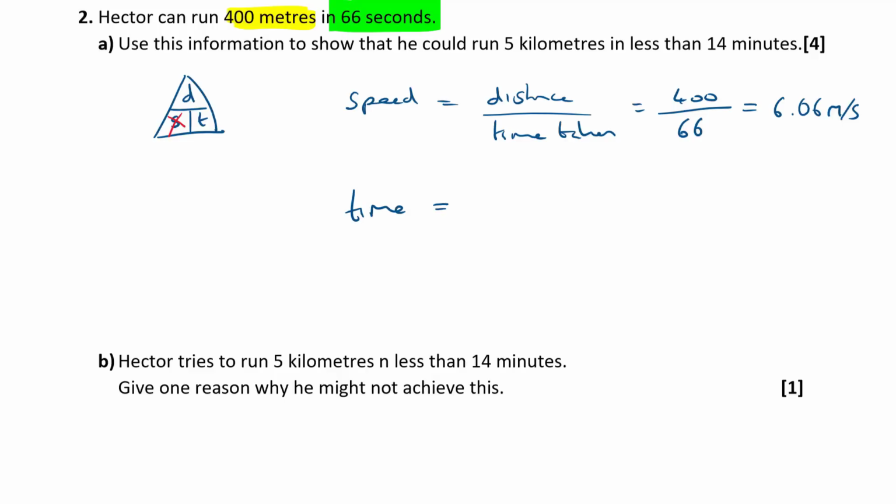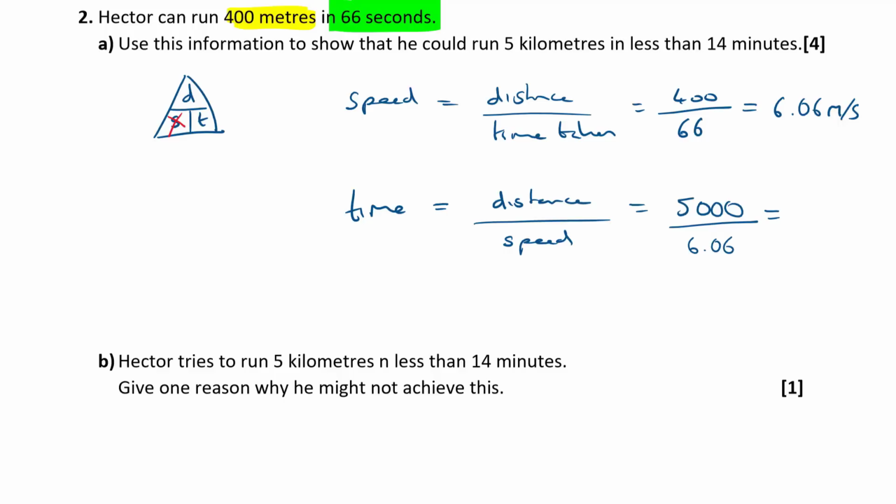So time is equal to distance travelled over average speed. Okay, so now the distance is 5 kilometers. My speed though is in meters per second, so I'm going to convert that 5 kilometers to 5,000 meters and then divide it by 6.06.